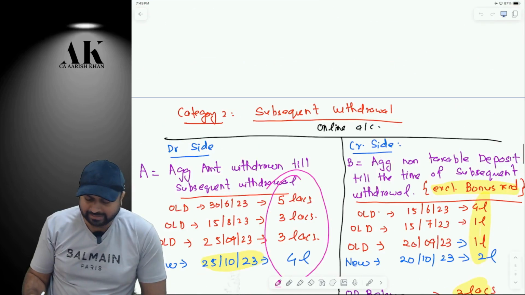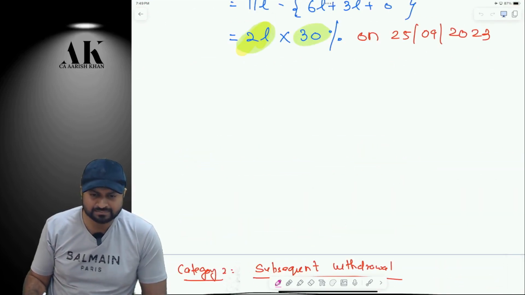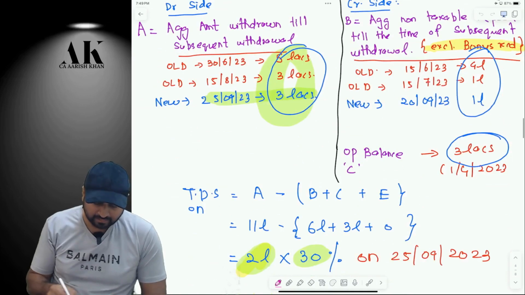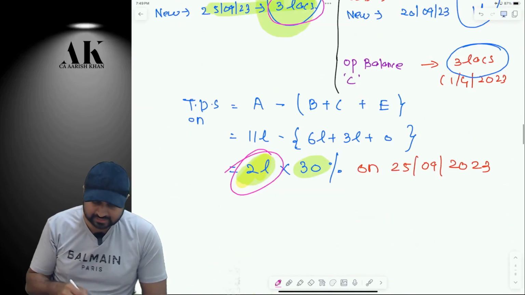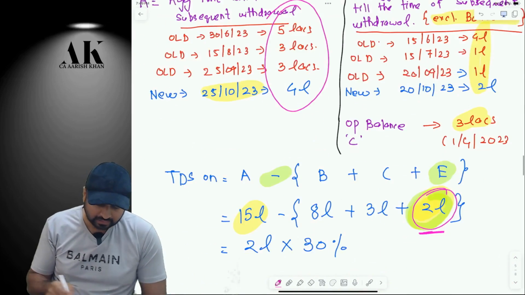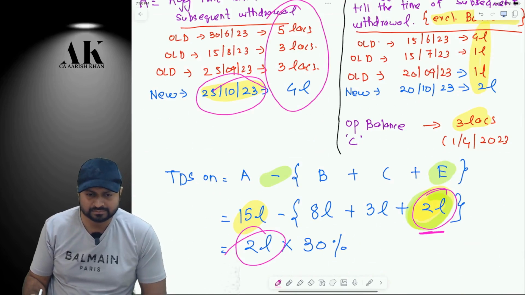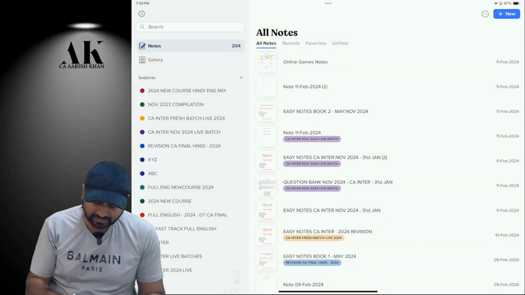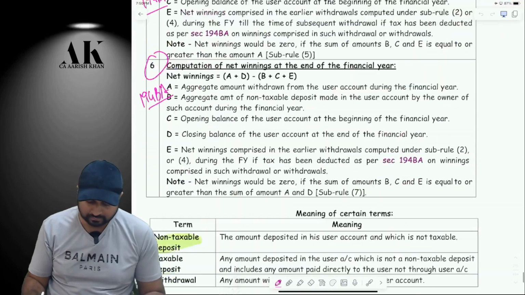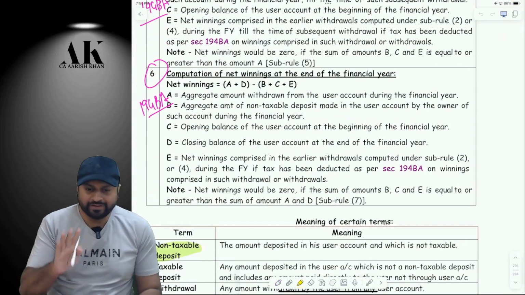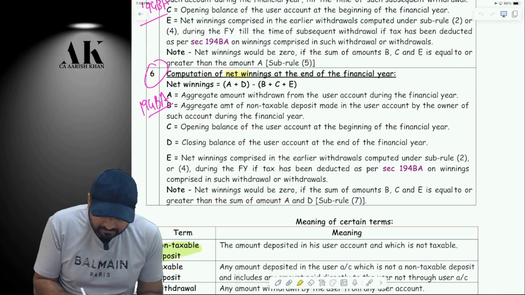Now, how many times has TDS been deducted in this year so far? Two times, correct? One is on 25th September on 2 lakh rupees. One is on 25th October on again 2 lakh rupees, okay? Now, let's come to one last thing, and that is the year end, okay?